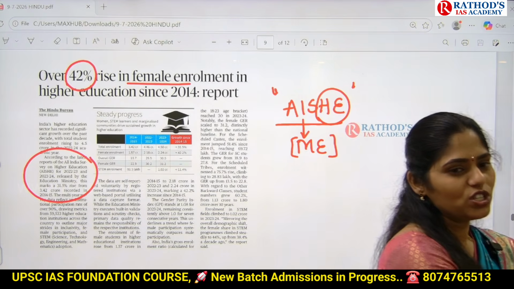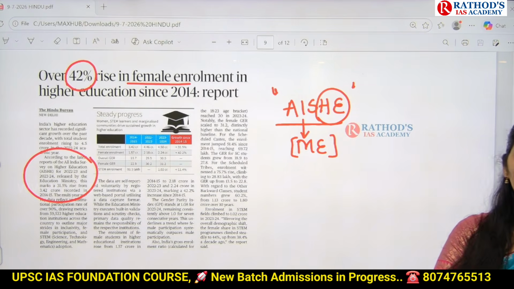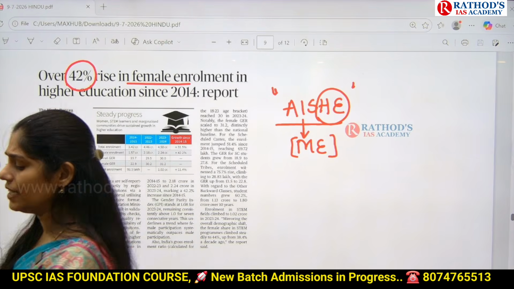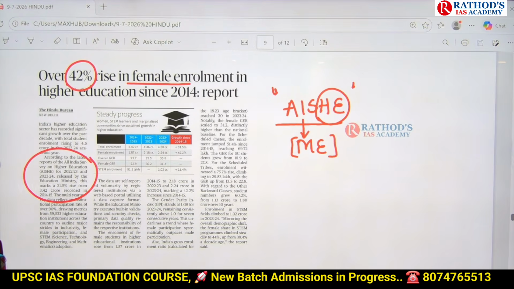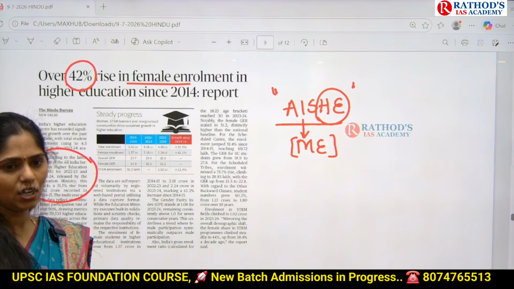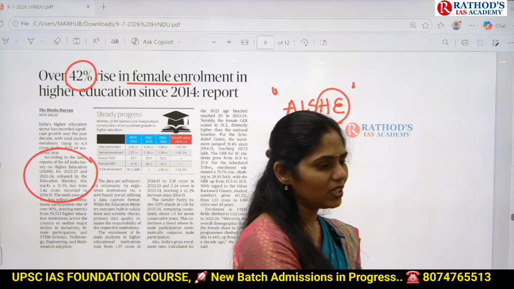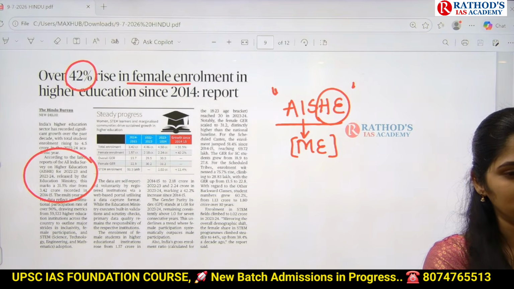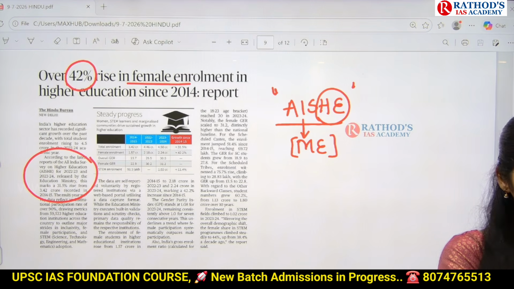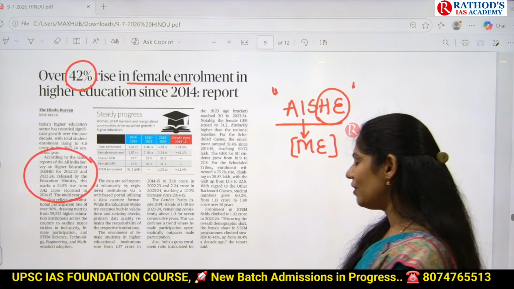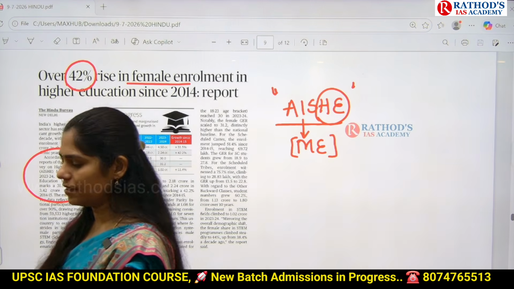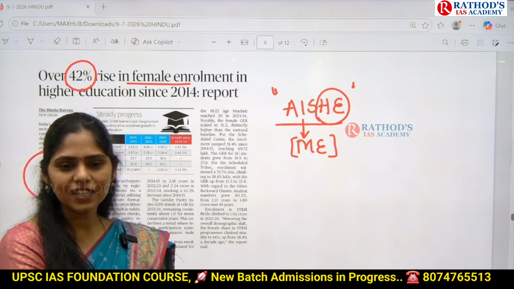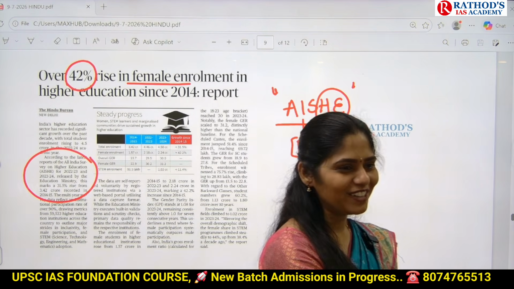If UPSC wants to ask a question: recently the AISHE report of the Ministry of Education highlighted that there is increased participation of women in higher education. In the light of this statement, what are the reasons? And add a note on impact. Now tell me guys, why is there increased female enrollment? Online students, tell me. Yes, increased awareness. The first point will always be awareness. Next.